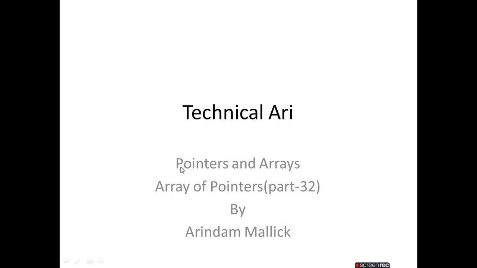Our today's topic is pointers and arrays of pointers. This is part 32. Let's start.